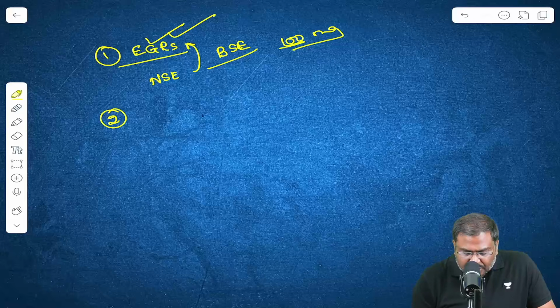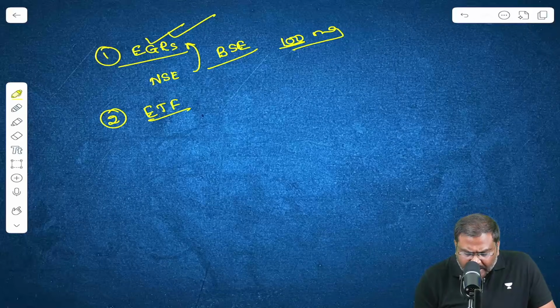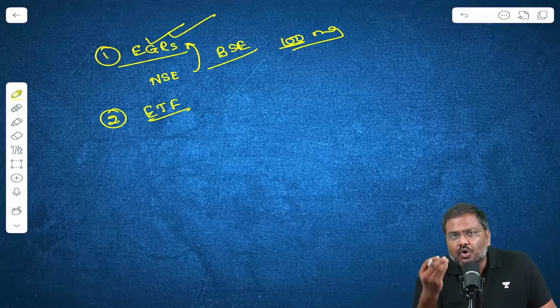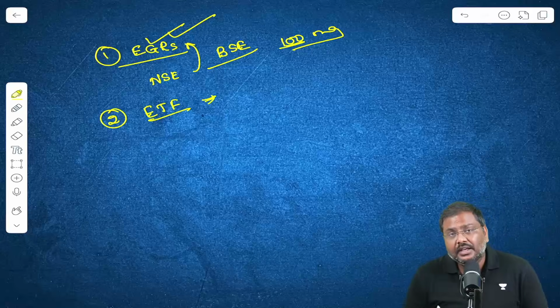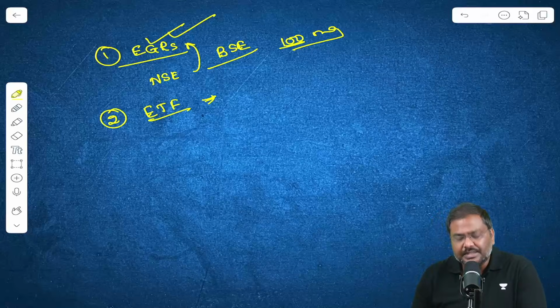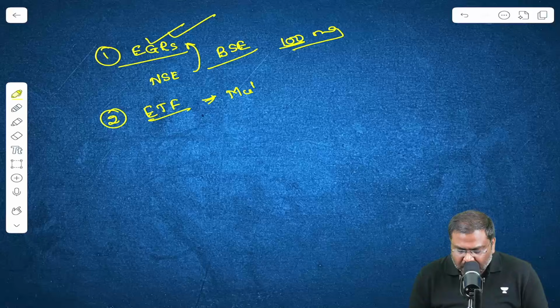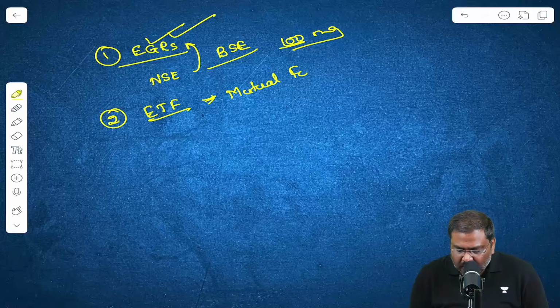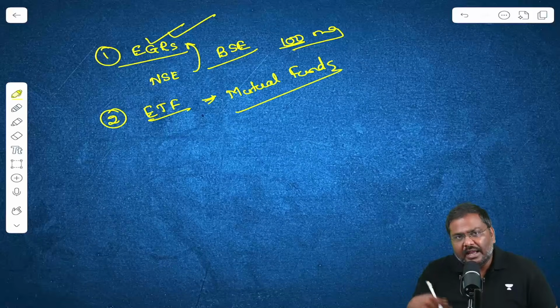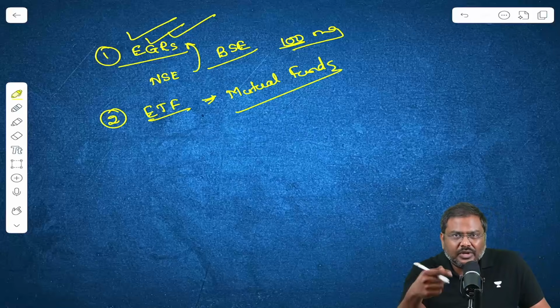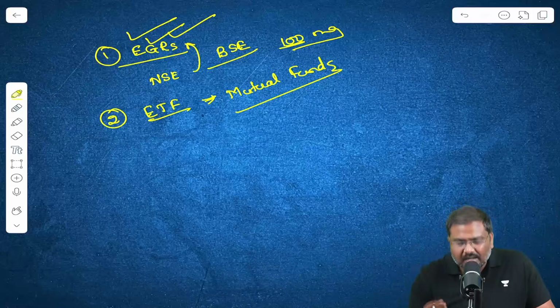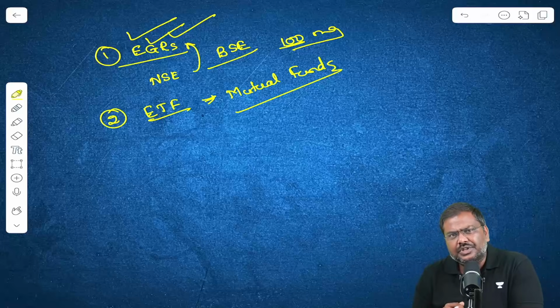Second investment opportunity is ETF, exchange traded funds, gold ETFs. The gold ETFs are financial instruments which are issued by mutual funds. If you want to invest in them, you can trade the ETFs just like you can trade the electronic gold receipts. This is the second type of investment opportunity.